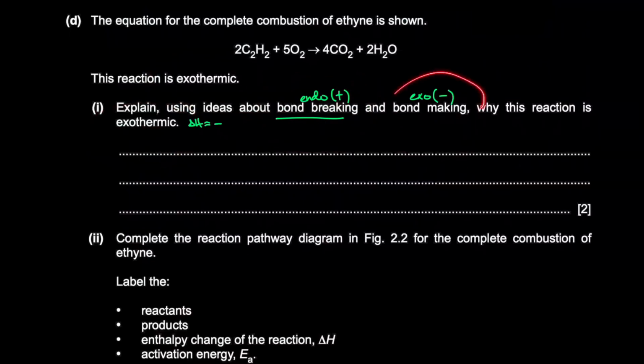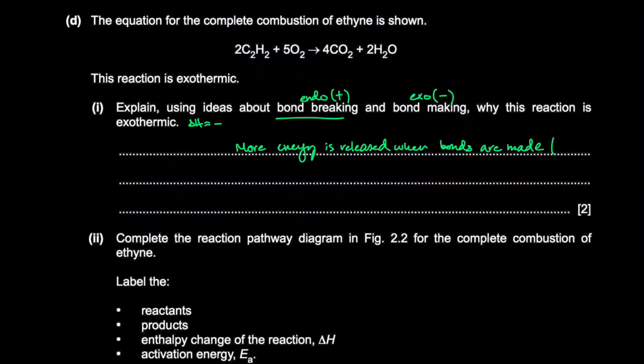And that means that the bond making part, the bonds that are being made, are stronger. So we can say that more energy is released when bonds are made. Okay, bonds are made.